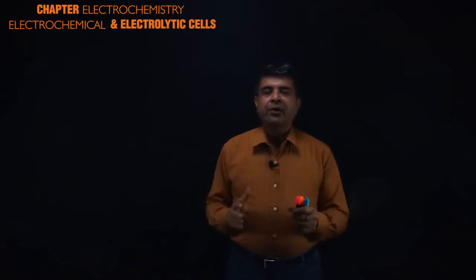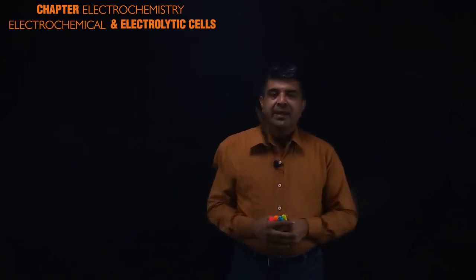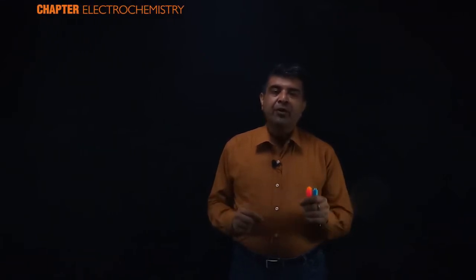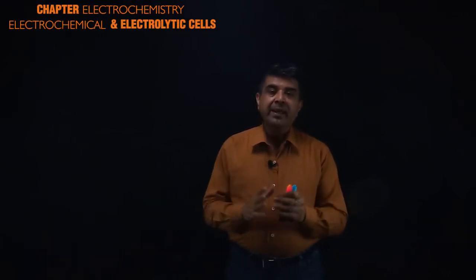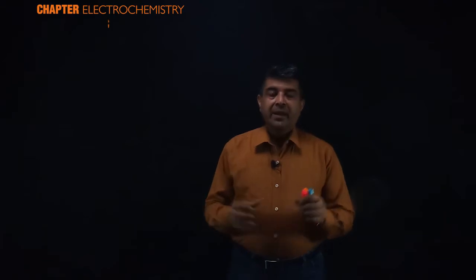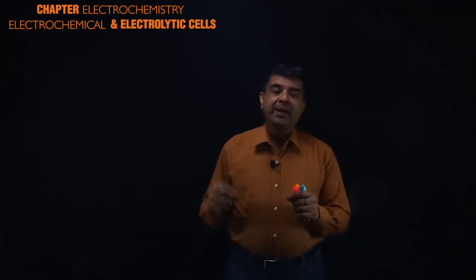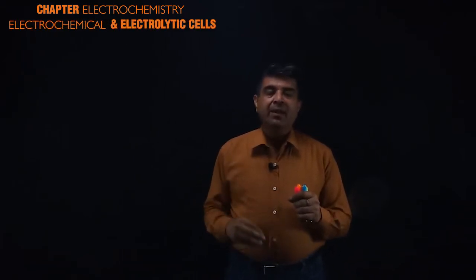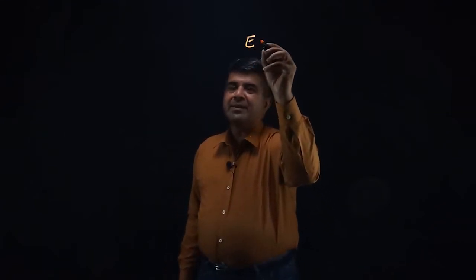Welcome back. Let's discuss the basic principles associated with electrochemical and electrolytic cells. Now the redox part of electrochemistry chapter is basically containing two types of principles associated with the concepts as well as numericals. The first is electrochemical cells or galvanic cell or voltaic cell, and the second is electrolytic cells. The first part, electrochemical cell,